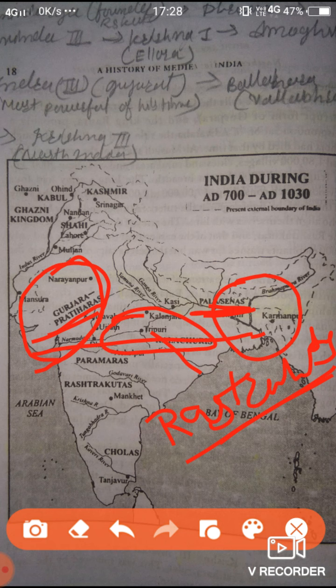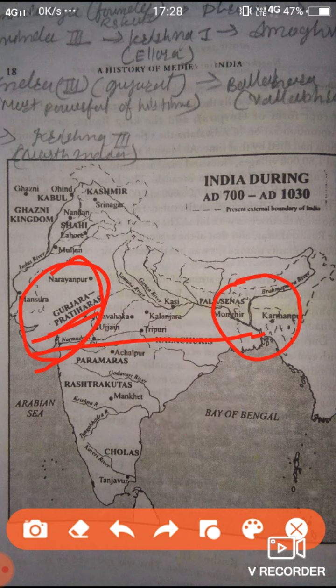I hope you understand this through the map. Let's erase this.